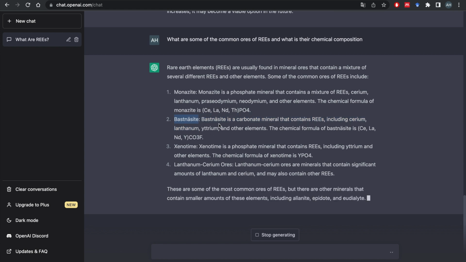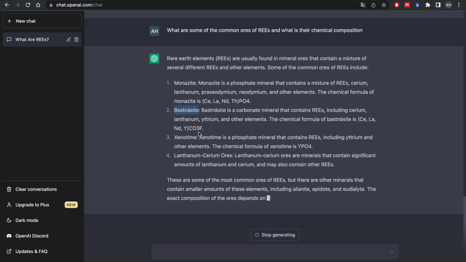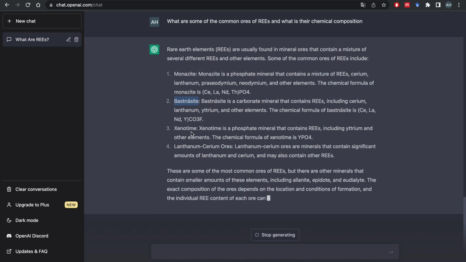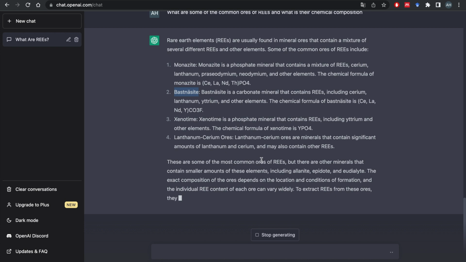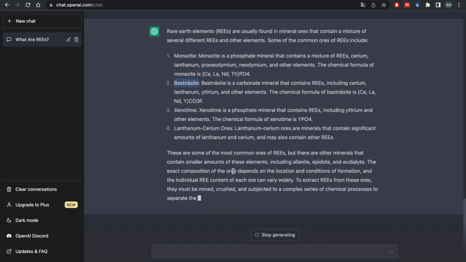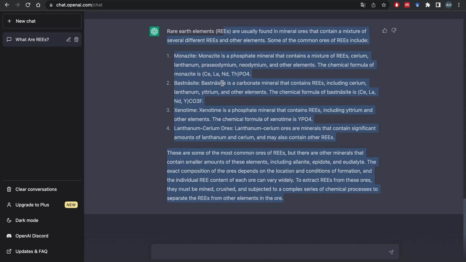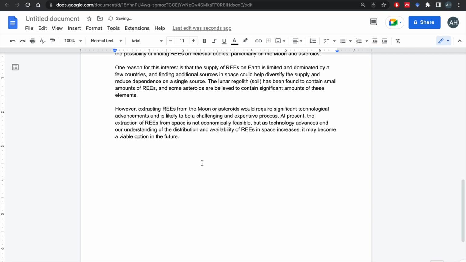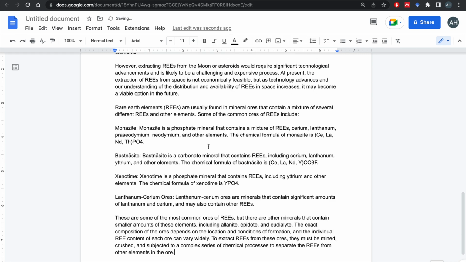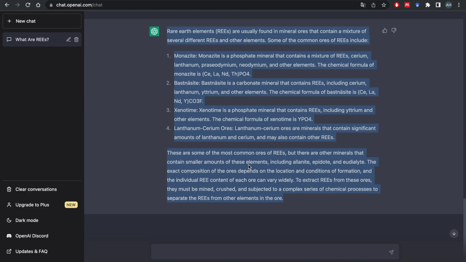Bastnasite. Why does it have two dots on it? Xenotime. These are interesting information. These are some of the most common ores of rare earth elements. Let's copy that as well, and again paste without formatting.